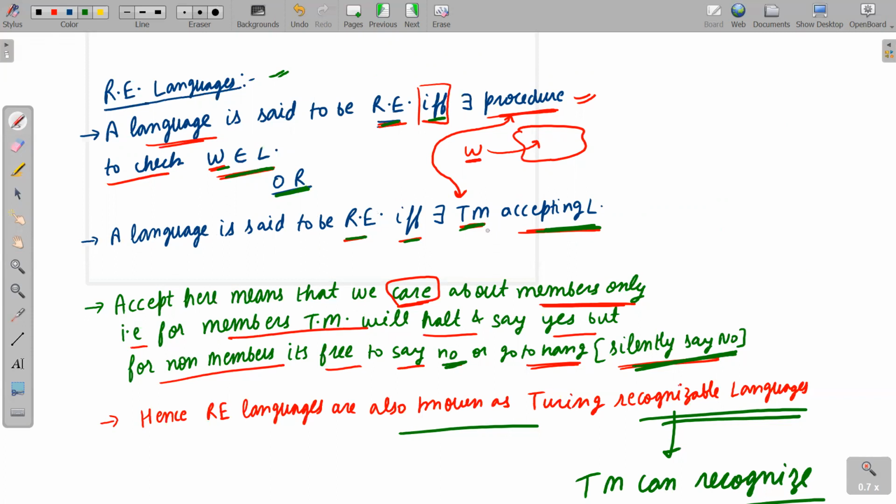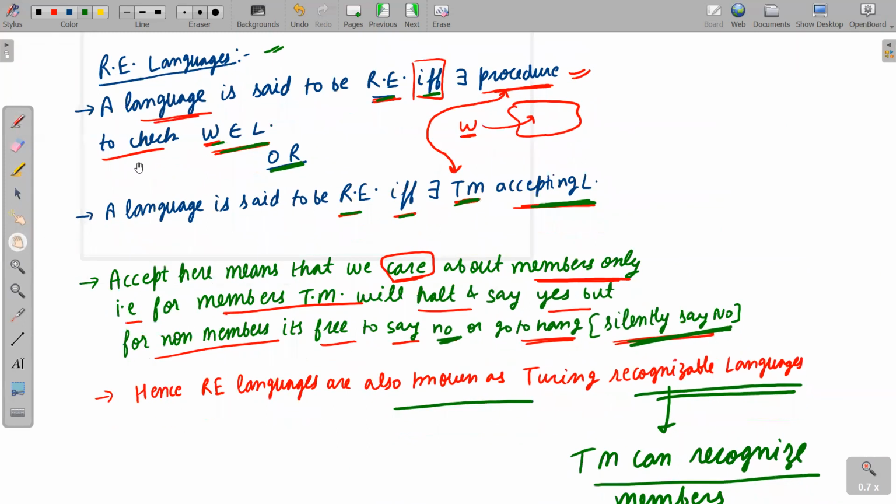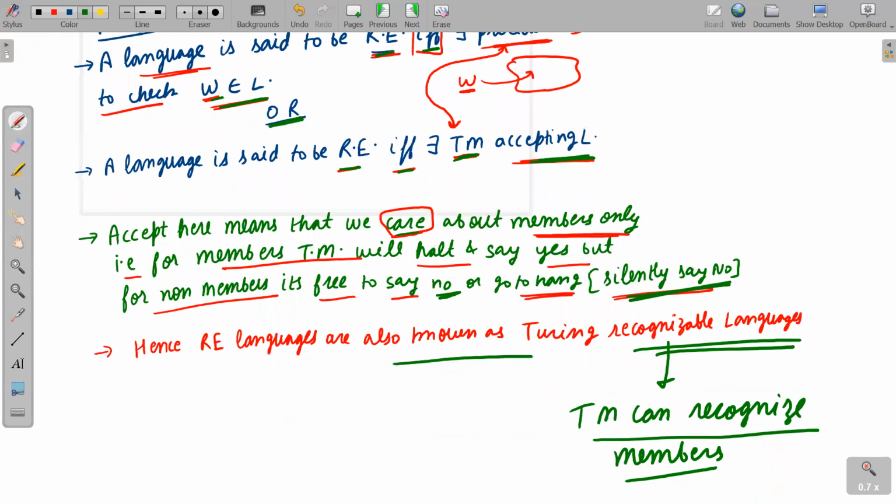Just like we say that a language is regular if it can be accepted by finite automata, and a language is said to be CFL if it can be accepted by PDA, in the same fashion, I am saying that a language is RE if it can be accepted by Turing machine. Accept here means we care about members only. For members, Turing machine will halt and say yes.